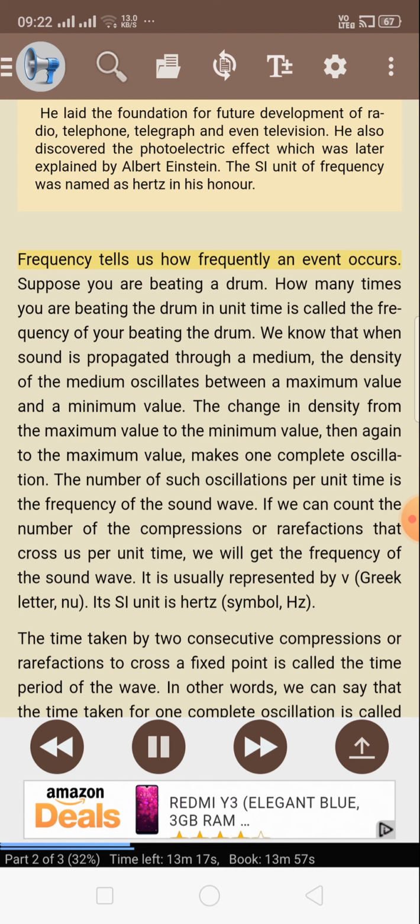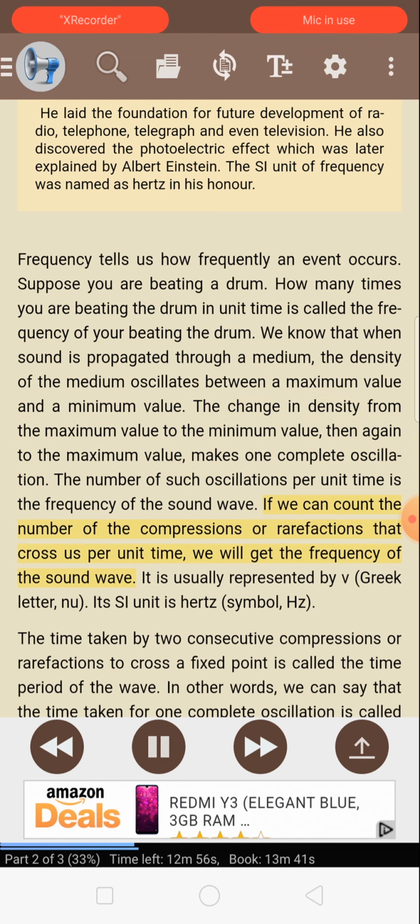Frequency tells us how frequently an event occurs. Suppose you are beating a drum. How many times you beat the drum in unit time is called the frequency of your beating the drum. We know that when sound is propagated through a medium, the density of the medium oscillates between a maximum value and a minimum value. The change in density from the maximum value to the minimum value, then again to the maximum value, makes one complete oscillation. The number of such oscillations per unit time is the frequency of the sound wave.